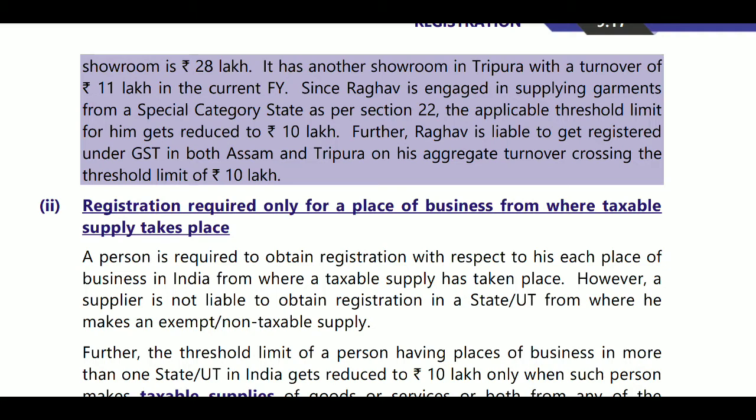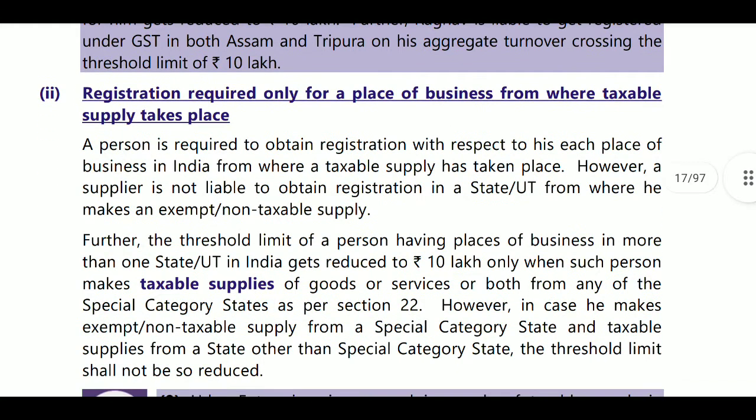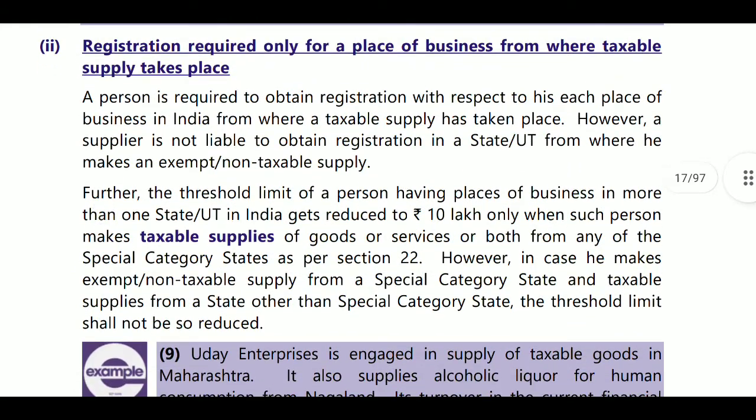Next, registration is required only for a place of business where taxable supplies take place. Here they say that a person is required to obtain registration with respect to each place of business in India from where taxable supplies have taken place. However, the supplier is not liable to obtain registration in a state or UT from where he makes exempted or non-taxable supplies. If you are making only exclusively exempted supplies, or only non-taxable supplies, then you need not get registration.